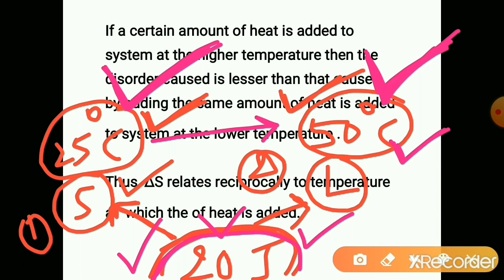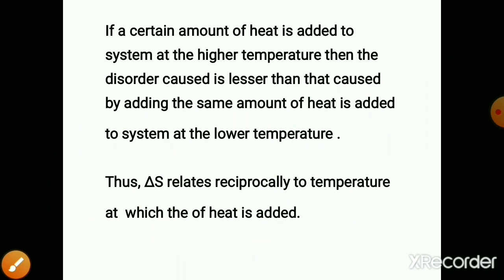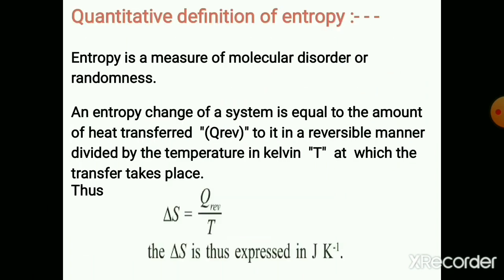So, the temperature is there in the denominator. So, the entropy increase is inversely proportional to the temperature. So, delta S is inversely proportional to the temperature. For a system at higher temperature, the entropy increase is less.